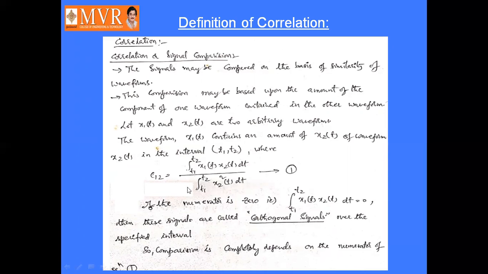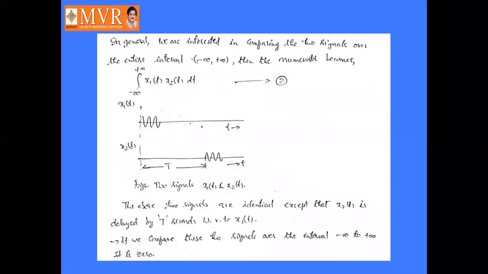So if C12 is equal to 0, then the numerator term will become 0. Then we can say that the two signals x1 of t and x2 of t are orthogonal signals, as these two are orthogonal to each other. So comparison completely depends on the numerator of equation number 1, that is integral t1 to t2 x1 of t x2 of t dt, which is equal to 0, right?